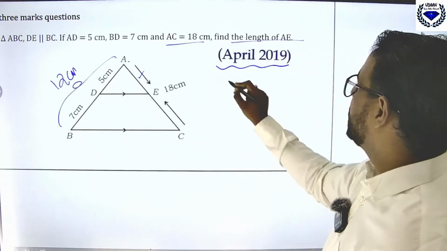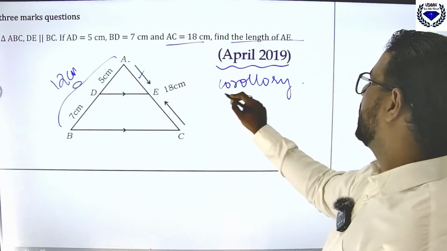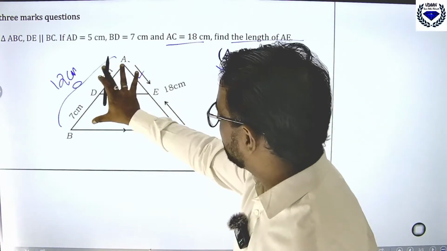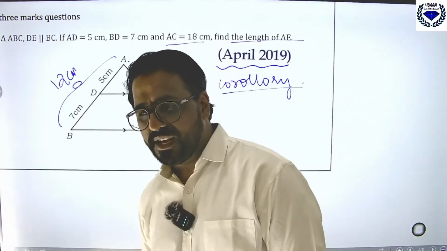Corollary. So better to use what? Corollary. Okay, corollary. So what you can do is bigger length by smaller length, or you can write smaller length by bigger length, both are same.